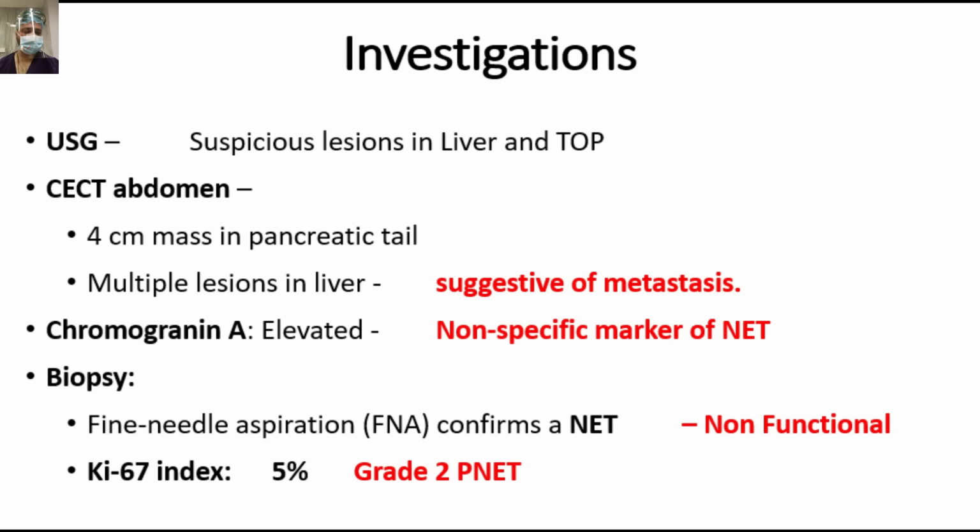There was a suspicious lesion in the liver and tail of pancreas. CT scan abdomen showed a 4 cm mass in the pancreatic tail, multiple lesions in the liver, so history of mets. Chromogranin A was elevated, a non-specific marker of the NET, around 170. Biopsy of the lesion confirmed NET, non-functional. Ki67 was 5%, so it was a grade 2 PNET.